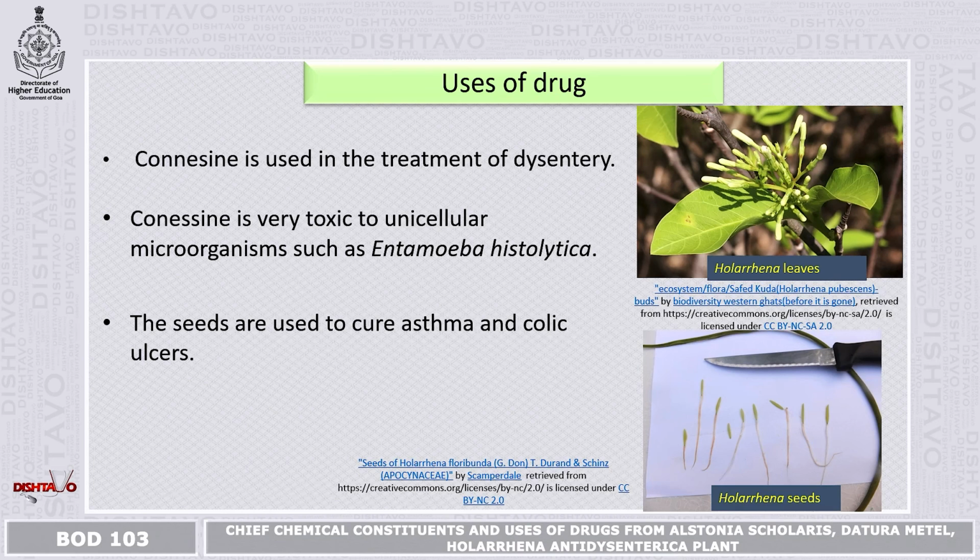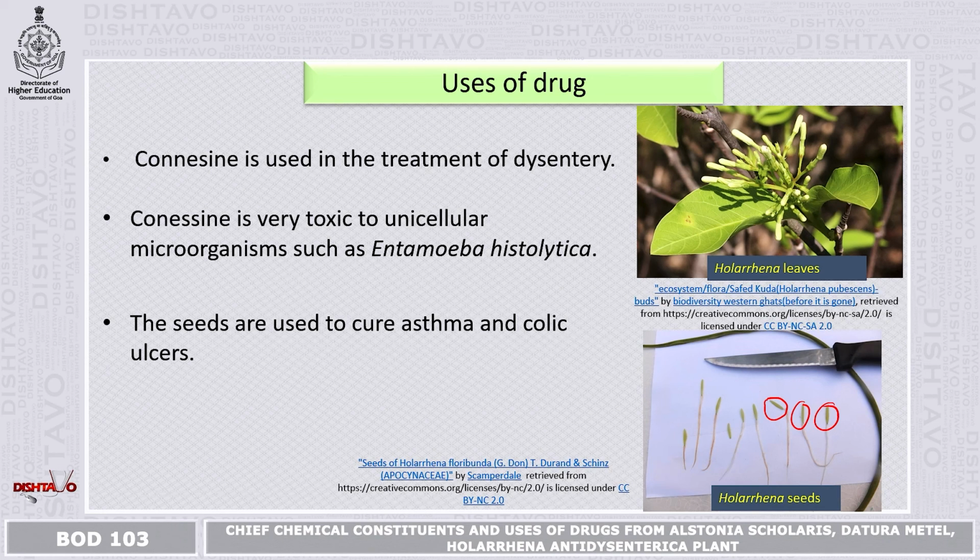Now, the use of drugs. Here, if you see, the seeds are very important, which can be used in curing colic ulcers. If you see in this picture, the seeds are collected and dried. Later on, the dried seeds can be used in asthma.